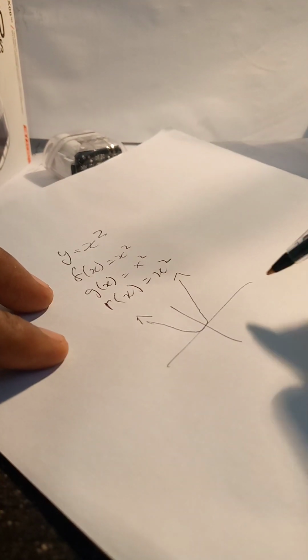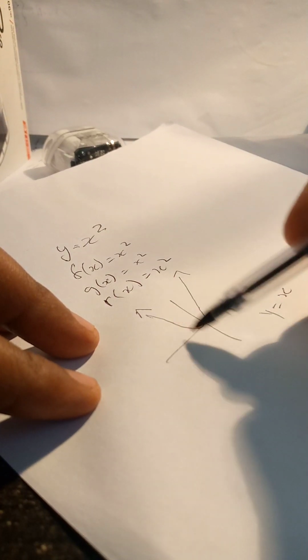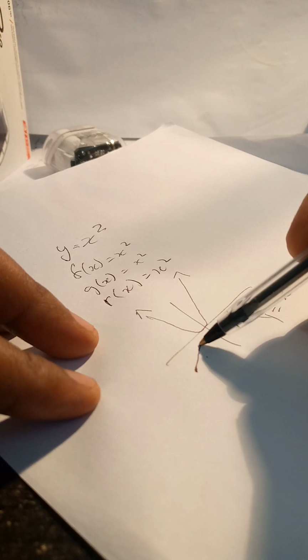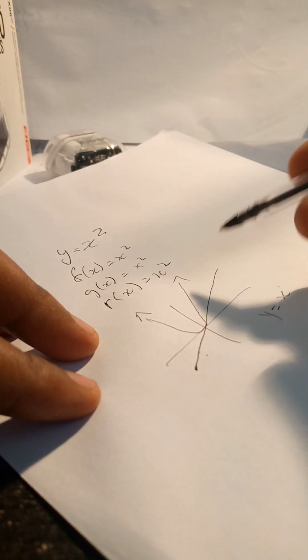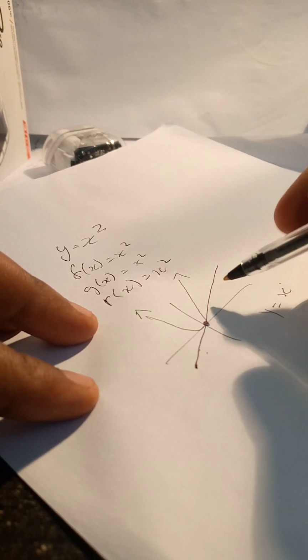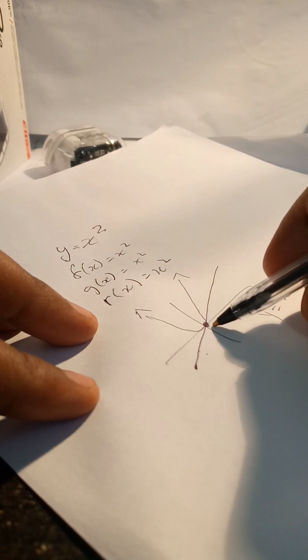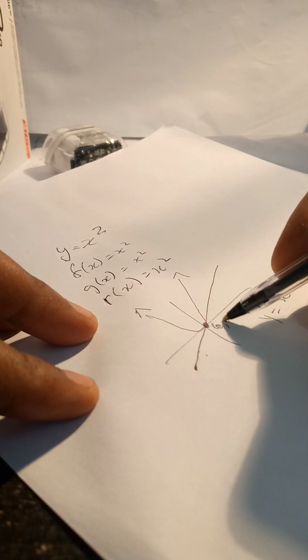That's x squared. But if you say y is equal to x, the shape that you're gonna get is a straight line that passes through the origin. The origin is the point where the y and x axes meet, so it's 0 and 0.